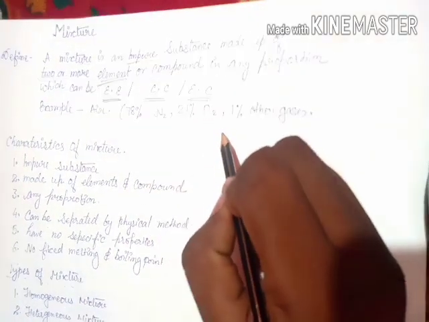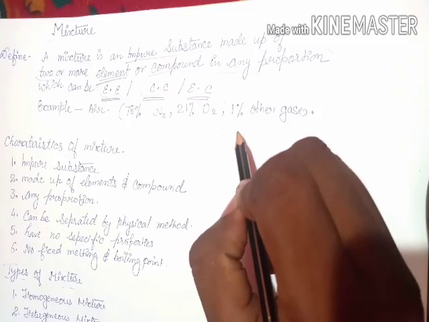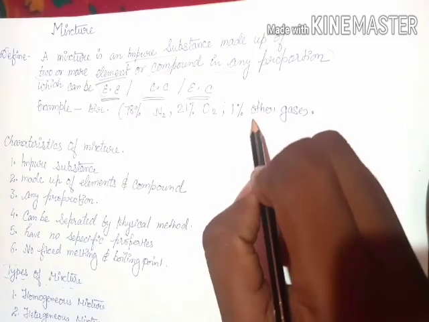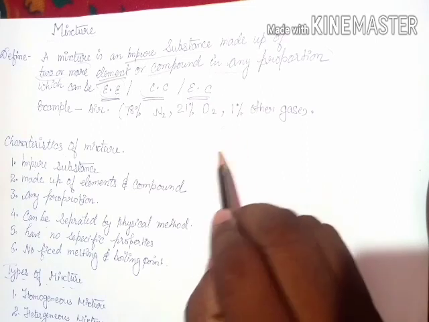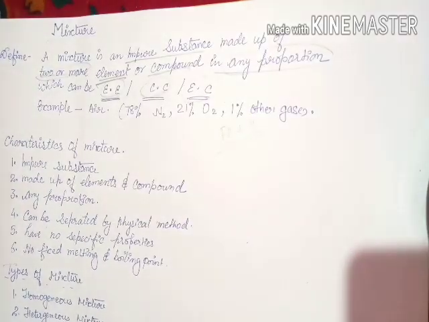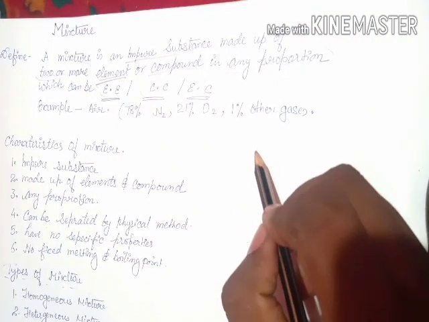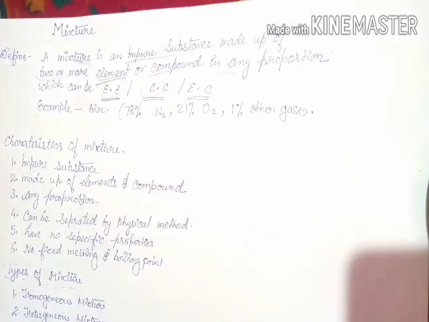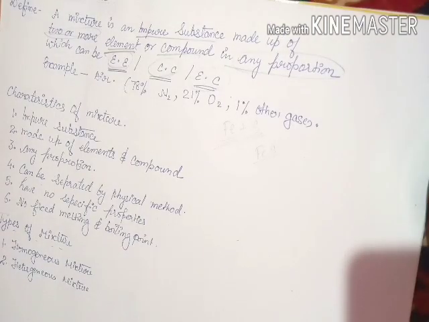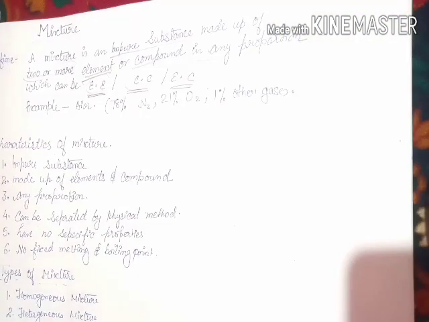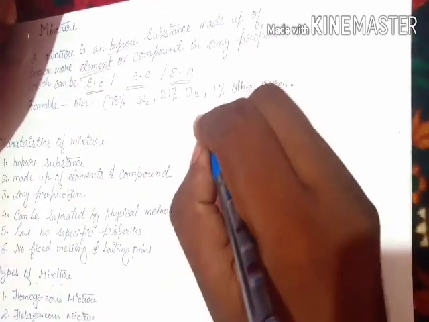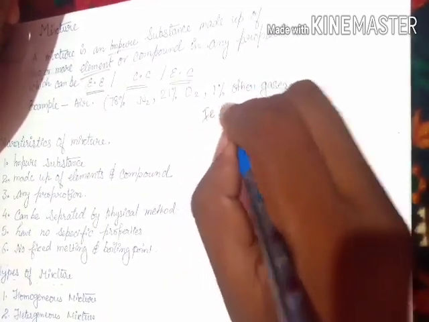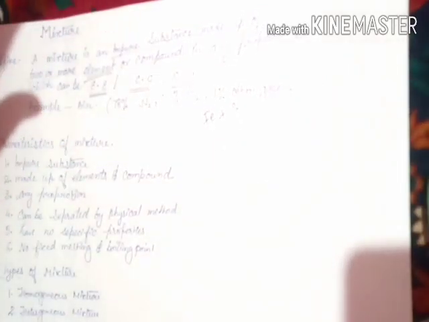For example, Fe, that is iron, and sulfur. So this is an iron-sulfur mixture. Now, in the previous video we talked about ferrous sulfate. Ferrous sulfate is a compound. So when iron and sulfur are mixed together, they form a mixture.